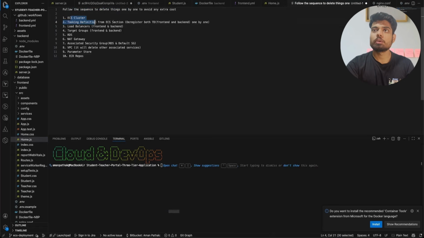First of all, we will delete the ECS clusters, then we will delete task definitions, and apart from that, load balancer, target groups, then RDS. We have to follow this chronological order. Otherwise, things would be dependent on other services as well, so you might not be able to delete other services. I would recommend you delete the services in this sequence so you won't get any issues at that moment.